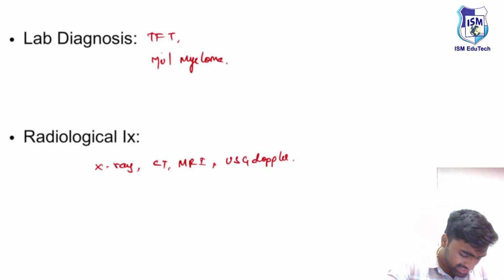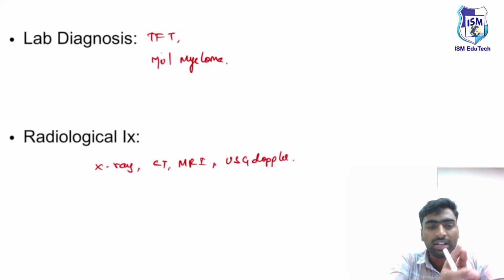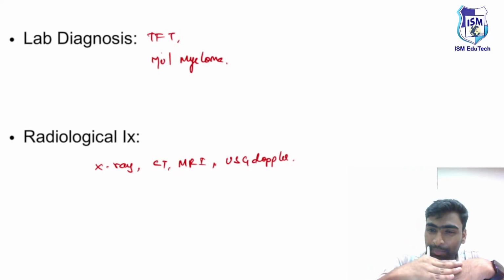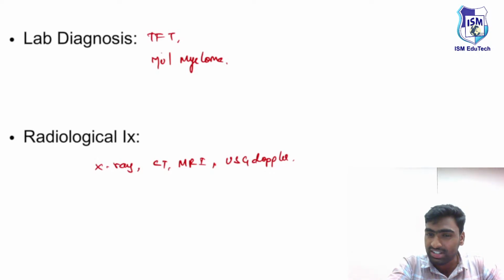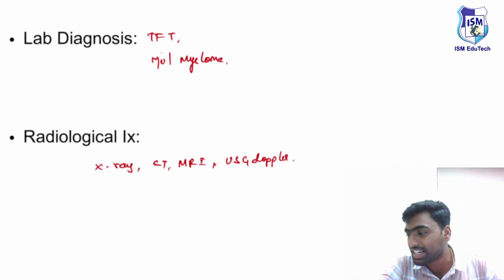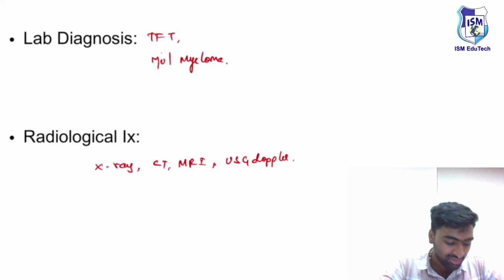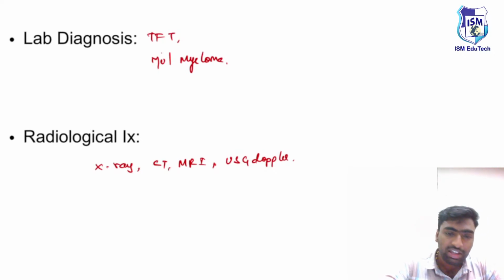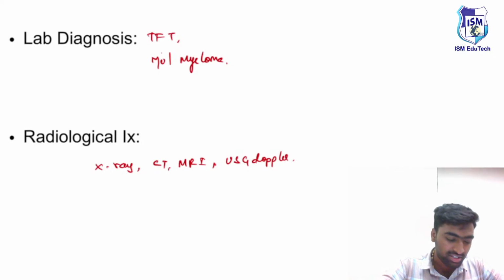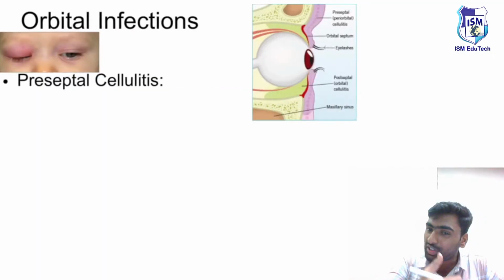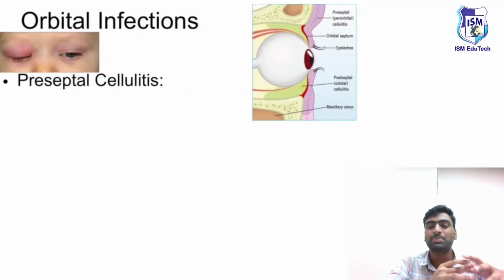Fine. With this understanding, we came to know how we need to manage a case of proptosis, starting from taking history, how we make a diagnosis, how we can make some differential diagnosis, and how we can investigate patients with proptosis. Then we will move on to the conditions which are associated with proptosis. Before moving on to the exact conditions, we need to have some differentials.